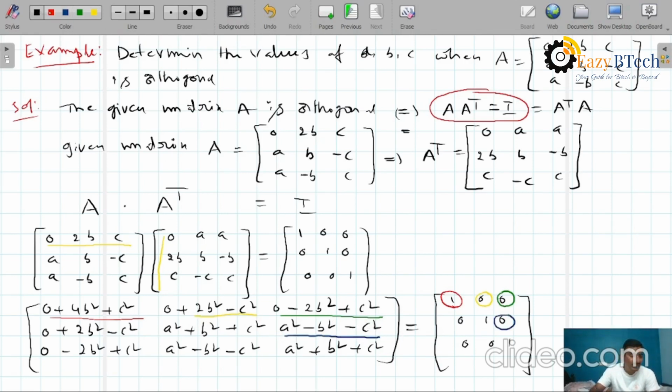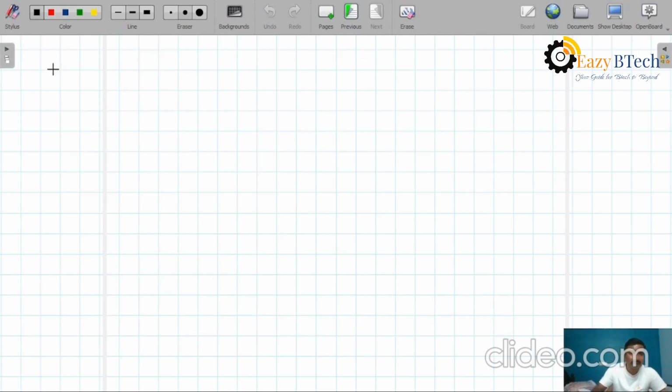Now I am equating this 2b square minus c square. This element is equal to 0. I will write that one such that all of you clearly understand. 2b square minus c square, this element is equal to 0. Therefore, I will write here 2b square minus c square equals 0.